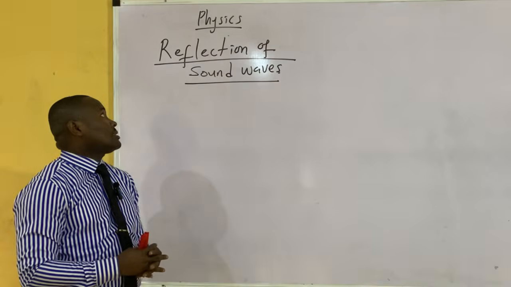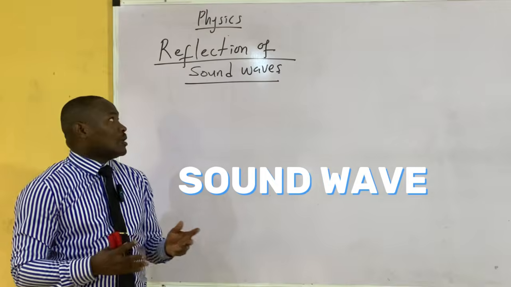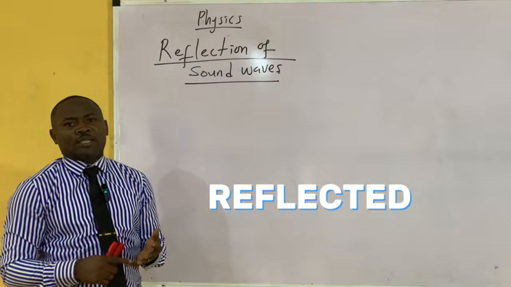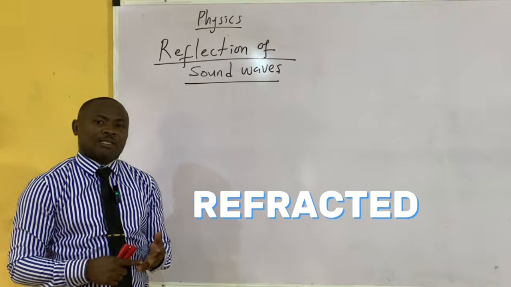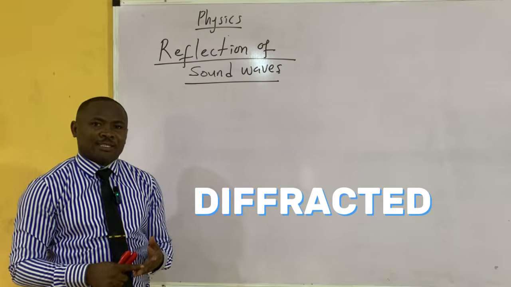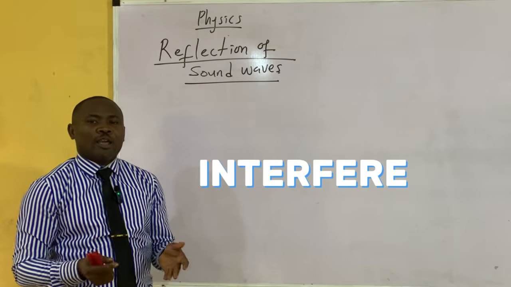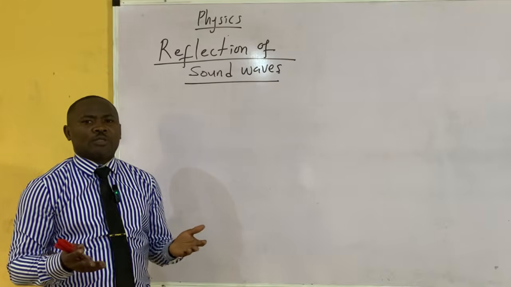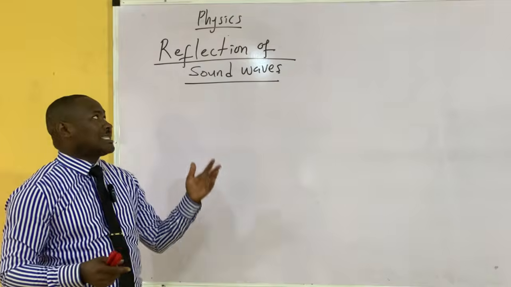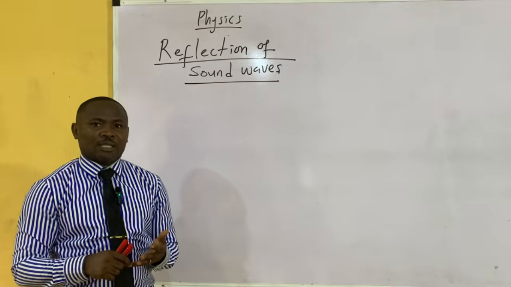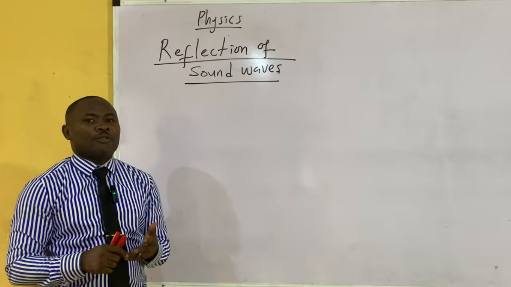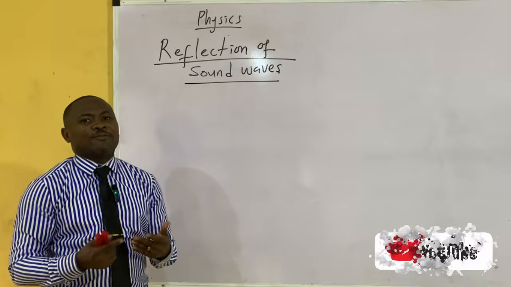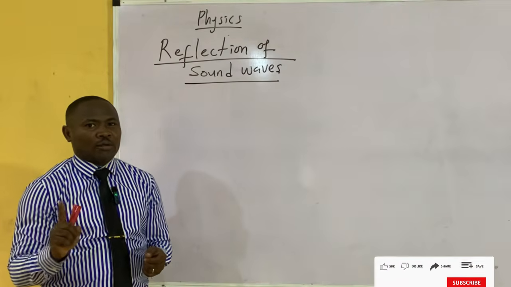Today we'll be looking at one of the properties of wave, sound wave in particular, which is reflection. Remember, waves can be reflected, refracted, diffracted, can interfere, and can be polarized. All of these are properties and characteristics of wave. Sound as a wave can be reflected, refracted, and diffracted. Sound can interfere, but sound cannot be polarized.